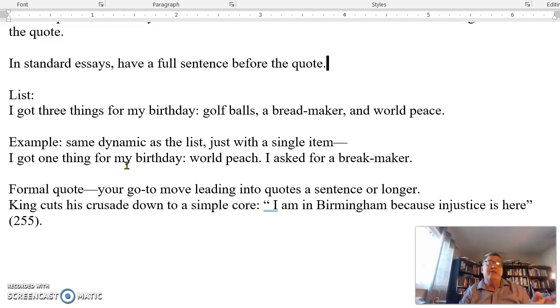Now, if we have the same dynamic with an example, you would just have 1 item. I got 1 thing for my birthday: world peace. World peach, I see. World peace. I asked for a bread maker. Okay.